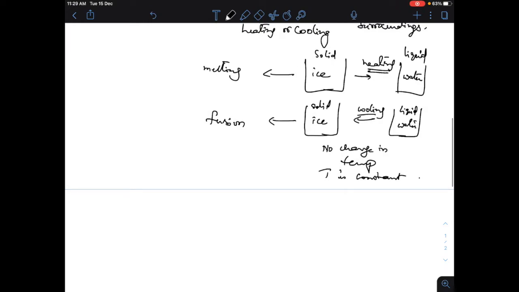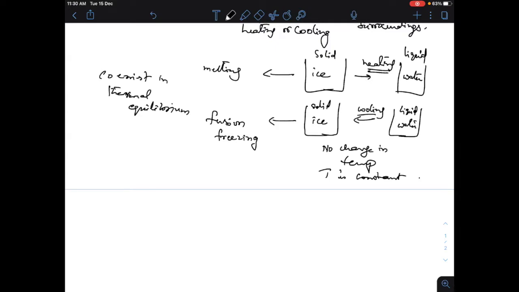T remains constant until the entire amount changes its state, that is, either ice melts or water freezes, or water vaporizes, when heat is added or removed. So both solid and liquid states of the substance coexist in thermal equilibrium. Both solid and liquid coexist in thermal equilibrium during the change of state.